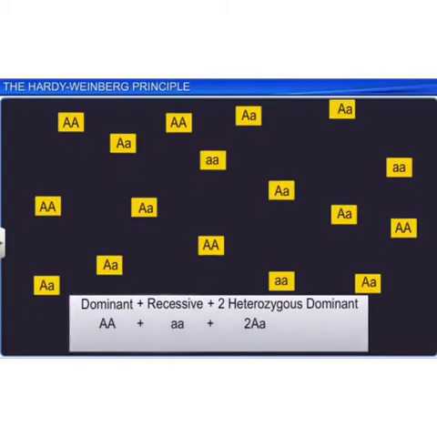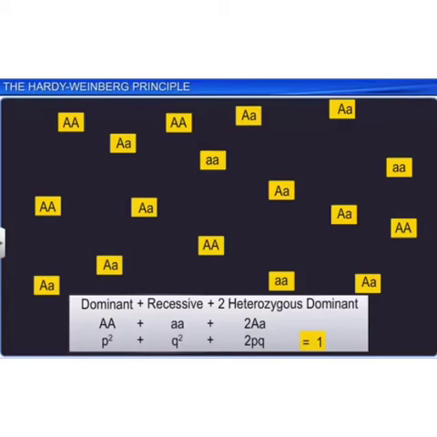This is simply stated in another way: the probability that an allele A with the frequency of p appears on both the chromosomes of a diploid individual is simply the product of probabilities, that is p square. Similarly, for small a small a it is q square. For capital A small a, it is 2pq.